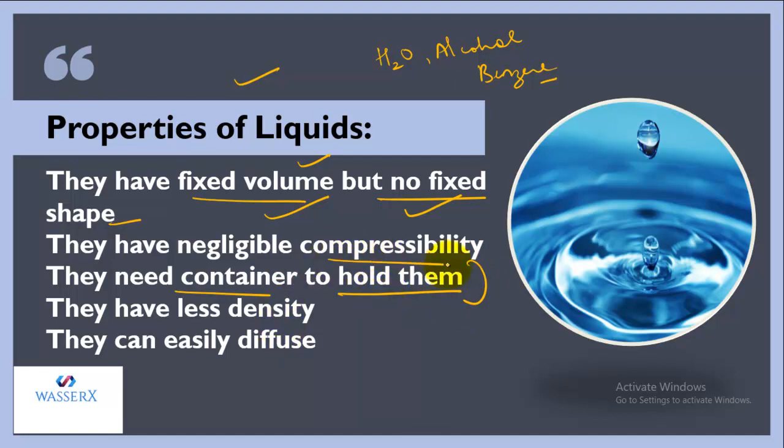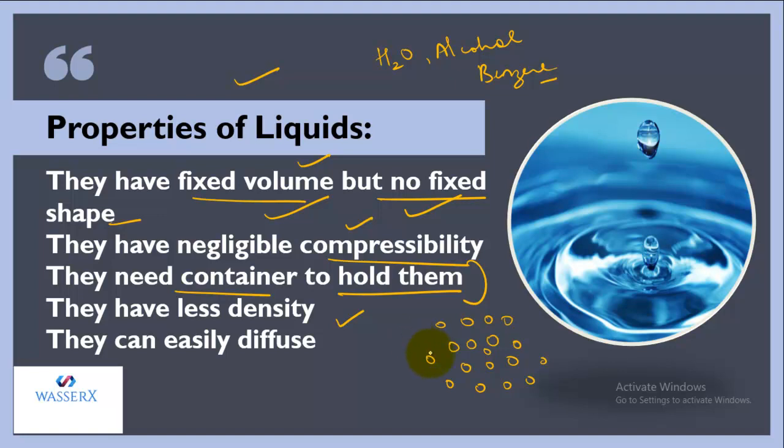And if we talk about compressibility, in them also the particles are not as closely packed as in solids, but still they are quite compact. Due to this the force is quite high and the spaces are few. So this is the reason they are also not compressed to that extent. We can say that even in this state, the compressibility is negligible. When the particles are compactly or tightly packed, the mass per unit volume is high, so the substance possesses high density, like solids have.